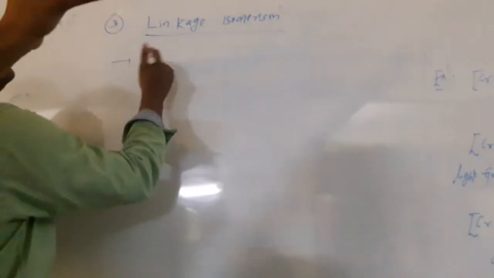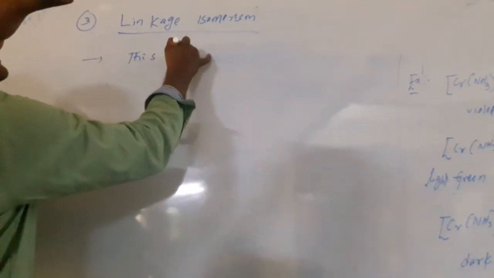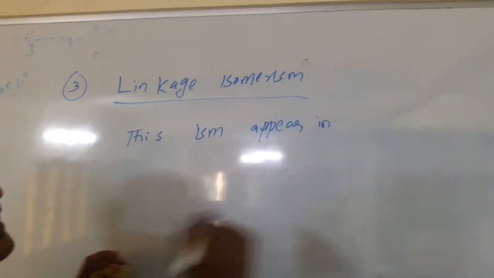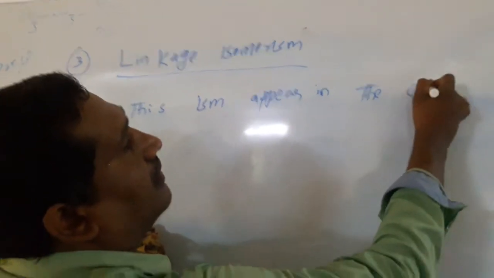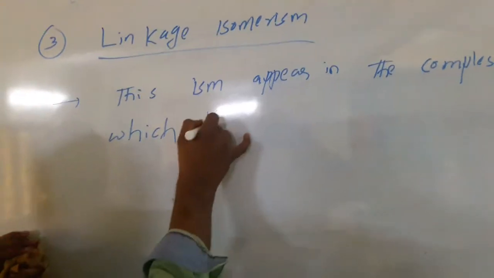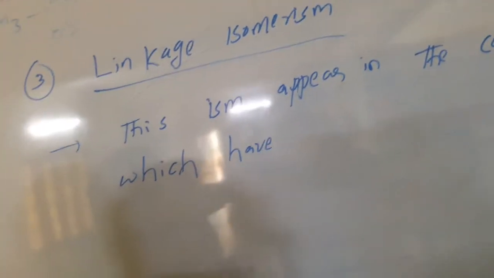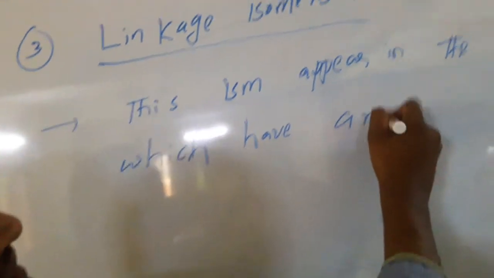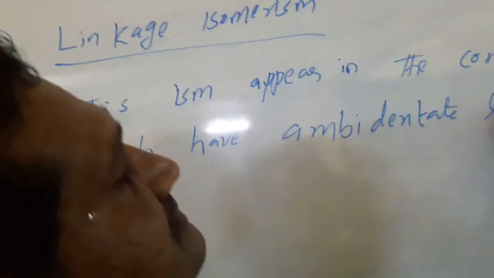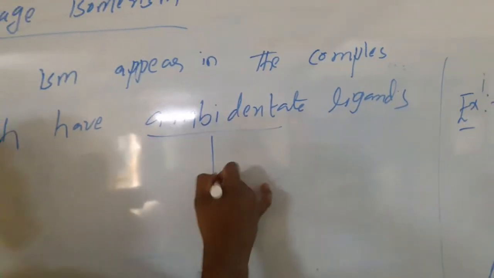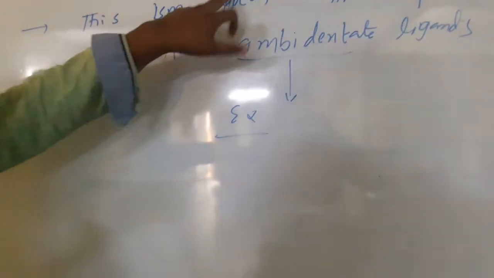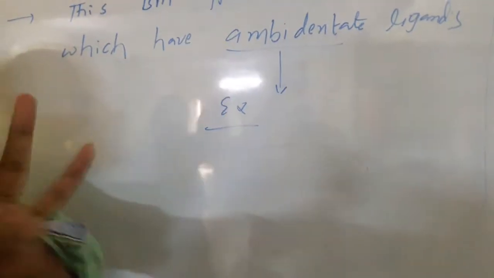This isomerism appears in the complexes which have ambidentate ligands. What are the ambidentate ligands? Example. So this isomerism appears in the complexes which have ambidentate ligands.